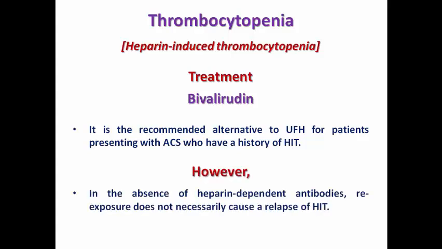However, in the absence of heparin-dependent antibodies, re-exposure does not necessarily cause a relapse of HIT. If there was evidence of heparin-dependent antibodies the first time the patient developed HIT, he has a potential for relapse of HIT if he has re-exposure to any heparin products.